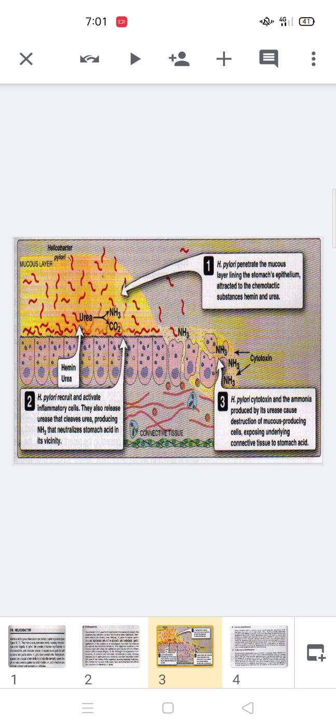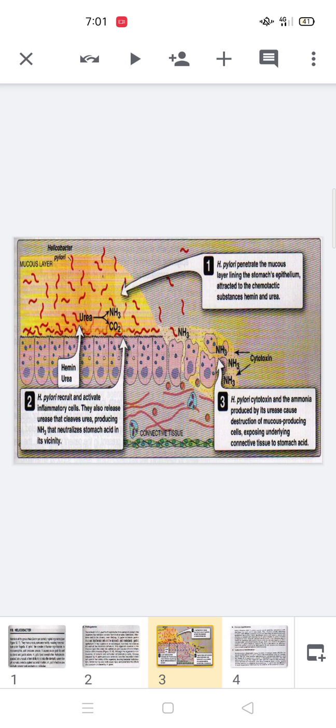Heme is the iron-containing part of the hemoglobin. These two things are attracted by H. pylori, and when they are attracted, H. pylori starts to release the urease.